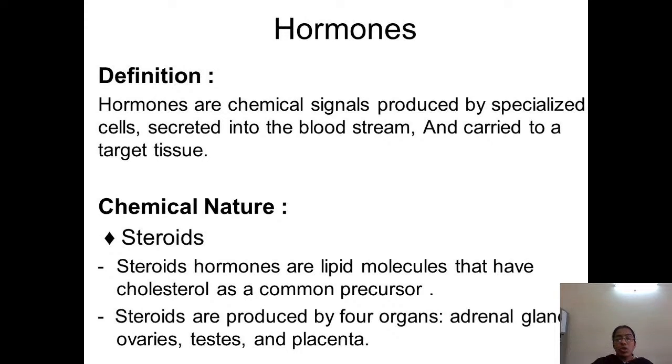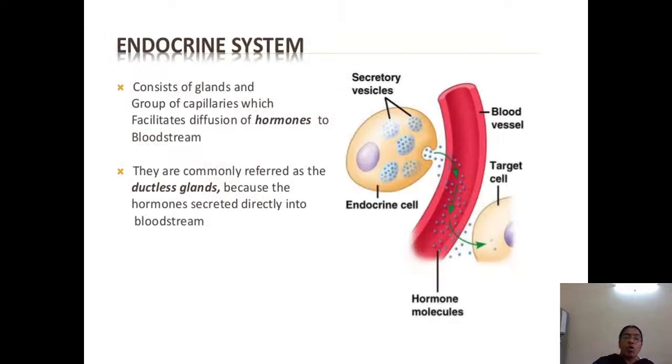They have cholesterol as a precursor, meaning the steroid is obtained from cholesterol. So these hormones are steroid in nature. These steroids are produced namely by four organs: the adrenal, also called the suprarenal gland, ovaries, testes and placenta. Means steroids are produced by these four organs.